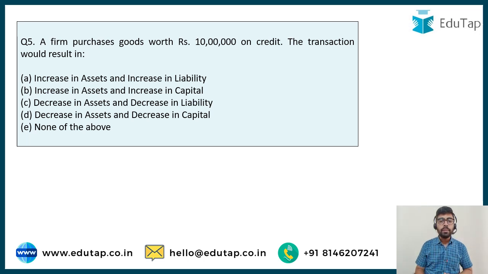Whether assets and liabilities both are going to increase, whether assets and capital are going to increase, whether assets and liabilities are going to decrease, whether assets and capital are going to decrease, or none of the above. So just think about the fundamental accounting equation. You can pause the video, take even a minute and make sure you answer this one correctly.